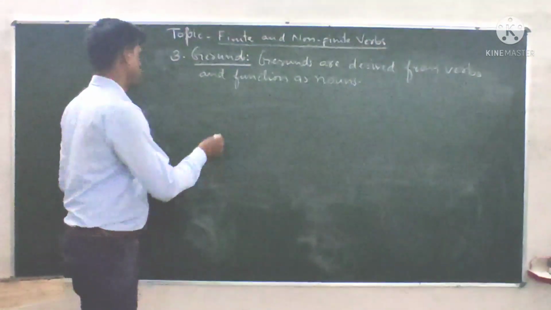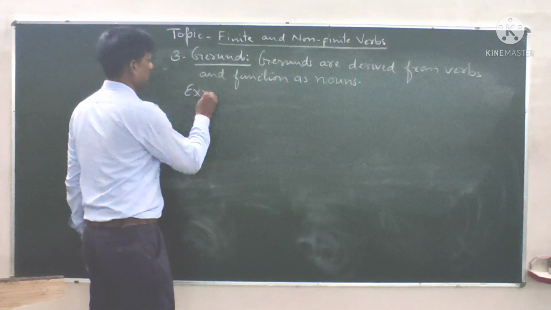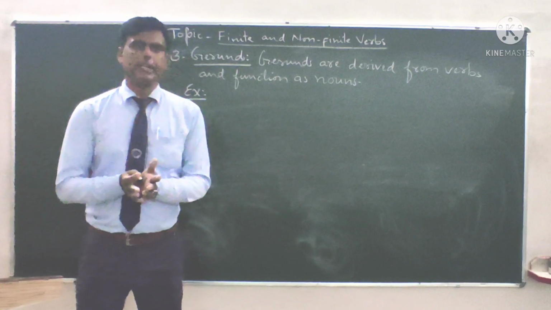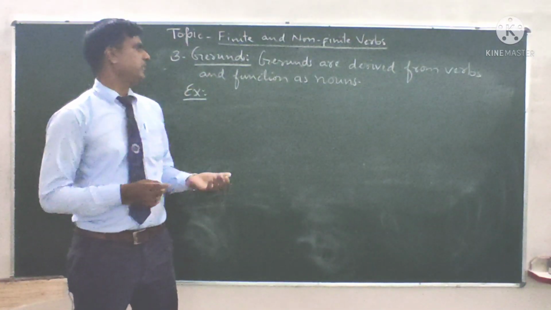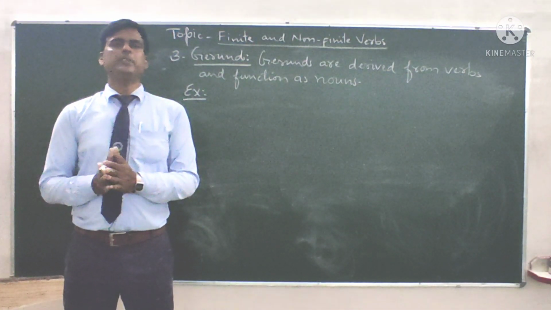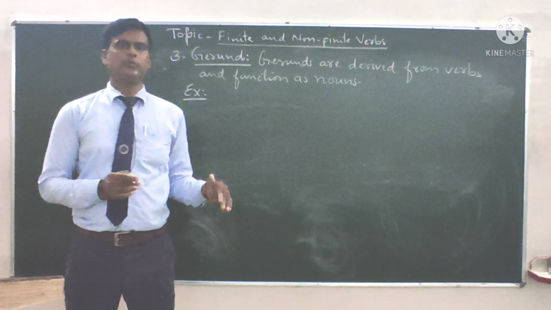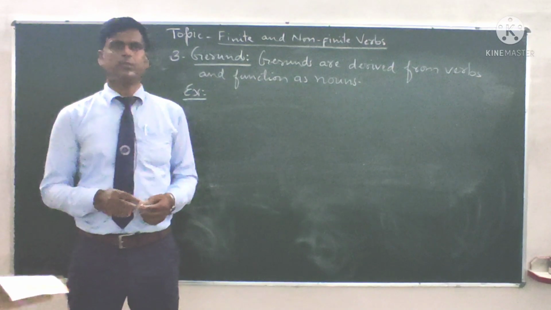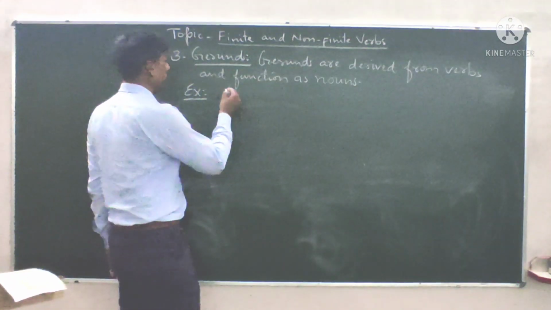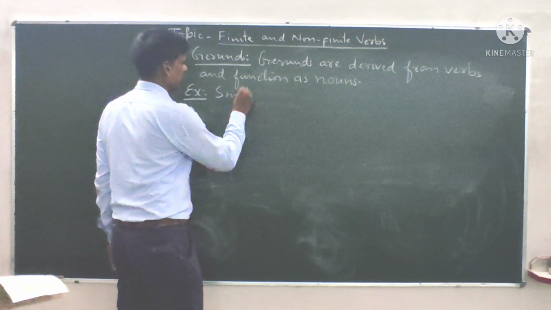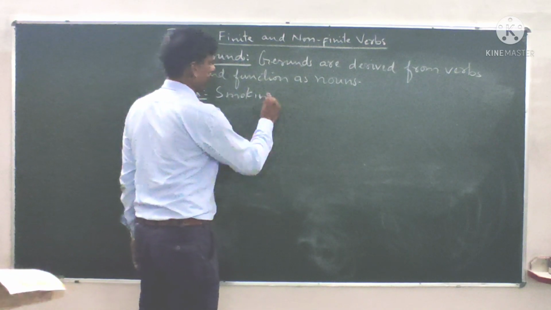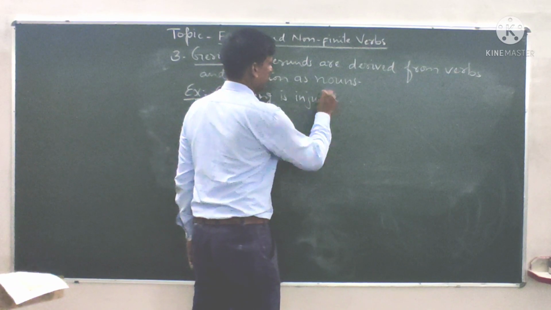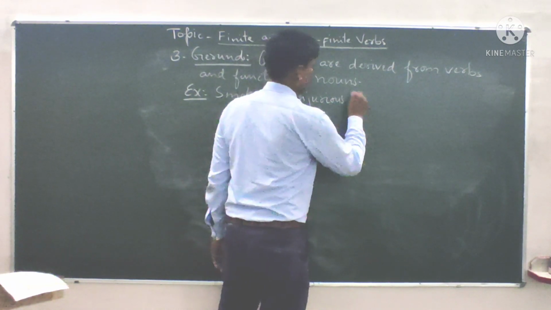For example, present participle भी ing लगा कर बनाए जाते हैं और gerund भी. But present participles are not used as noun and gerunds are used as nouns. Okay, so we can say that smoking is injurious to health.